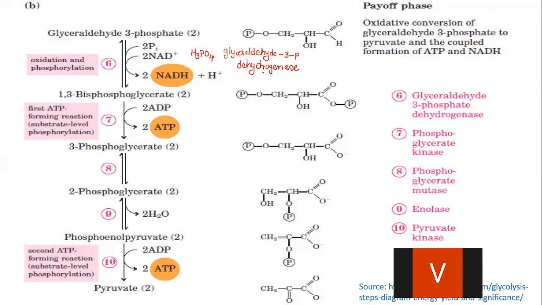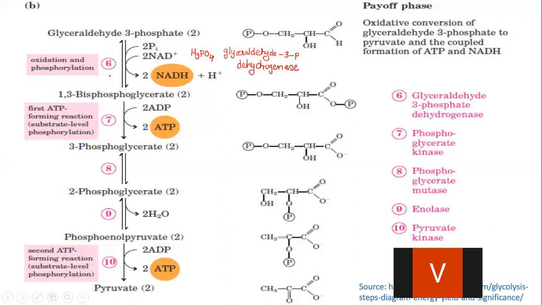Clear? So dehydrogenation means removal of hydrogen, which is called oxidation. You can see this word here: it is oxidation and phosphorylation. Oxidation, you can analyze with the help of these two substances also. We know that an aldehyde is converted into an acid after oxidation only. We have studied this topic in chemistry in aldehydes, ketones, and carboxylic acids, in which aldehydes are converted into carboxylic acid by an oxidation reaction.